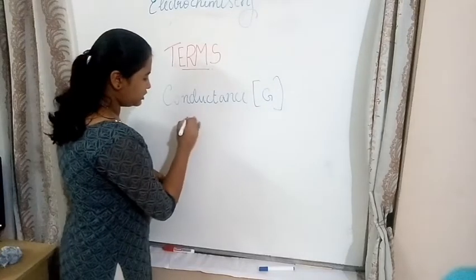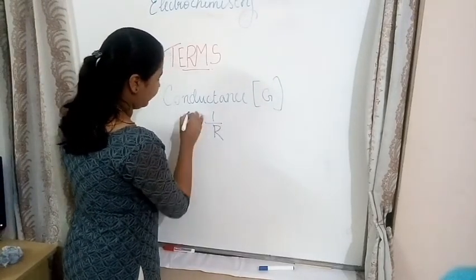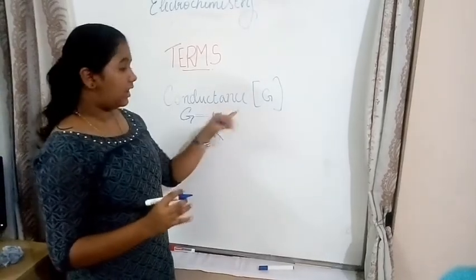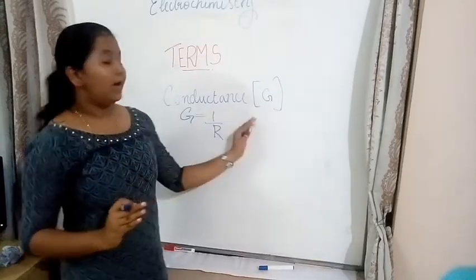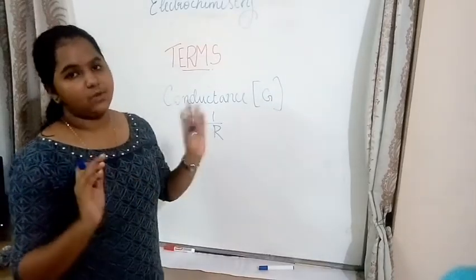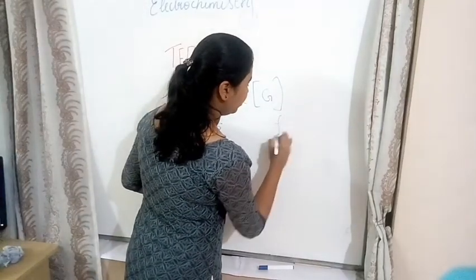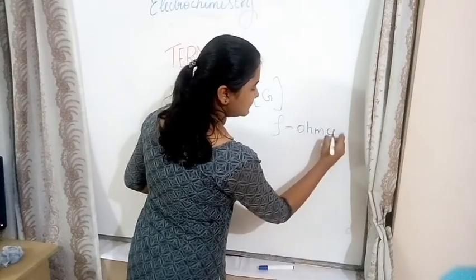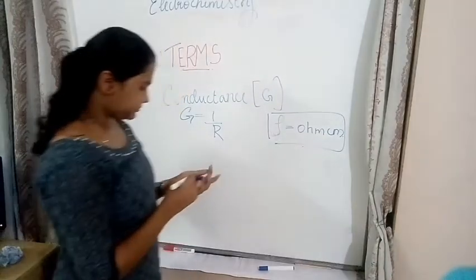So we can write G is equal to 1 by R. By the way, I forgot to mention the SI unit of rho, resistivity. So rho is equal to ohm centimeter.